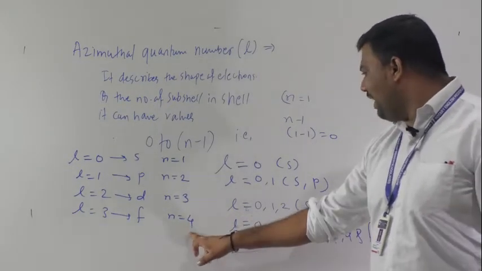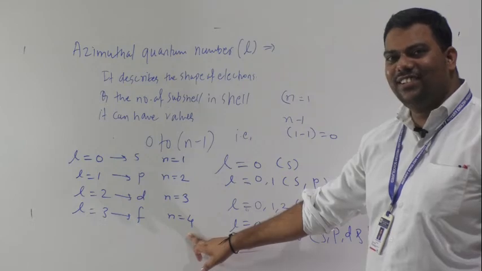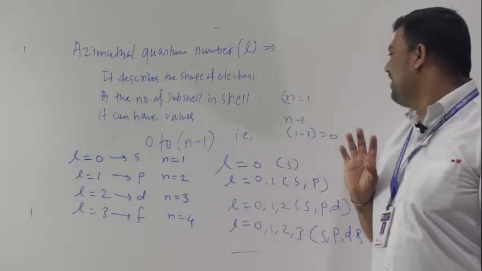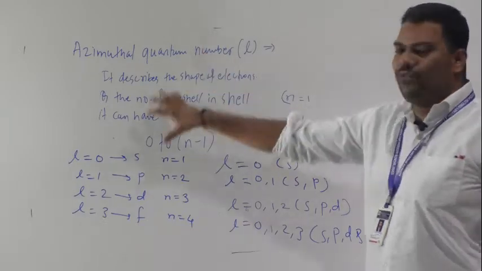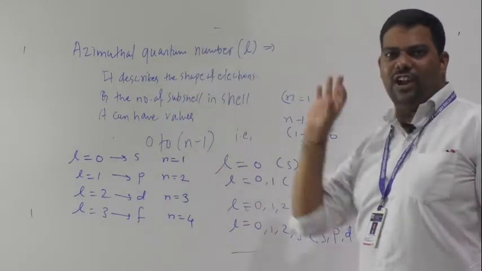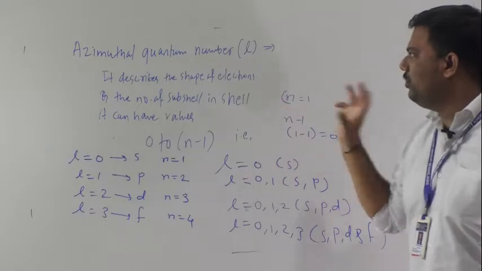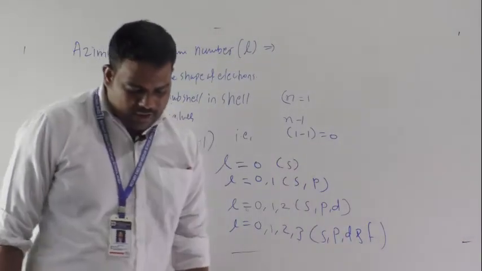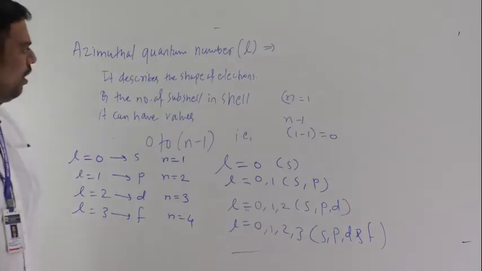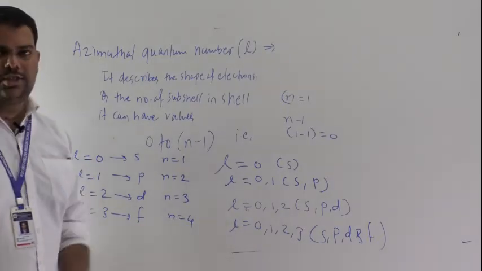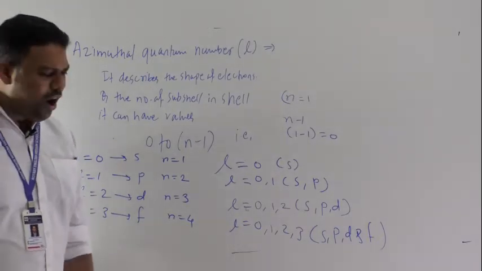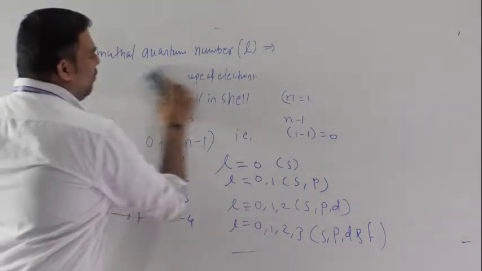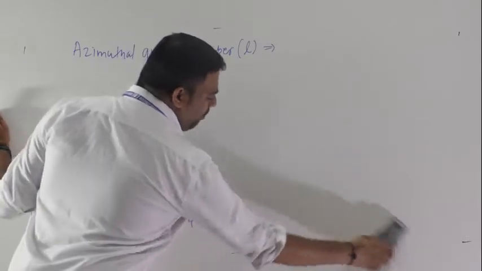On the basis of that only we did it. Understood? We have to keep in mind all these values of the azimuthal quantum number. Then we will move towards our next part.